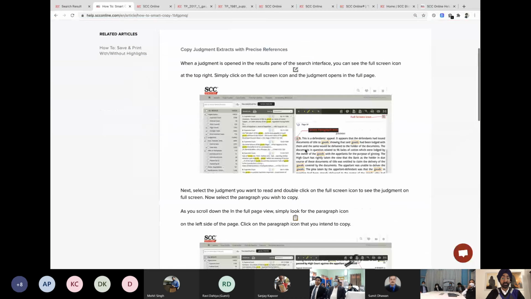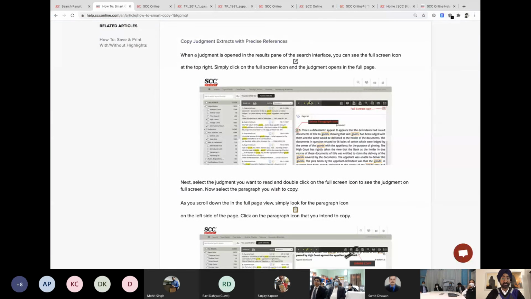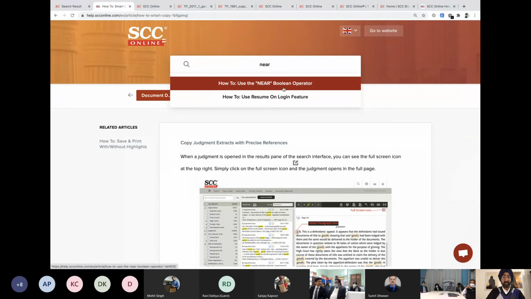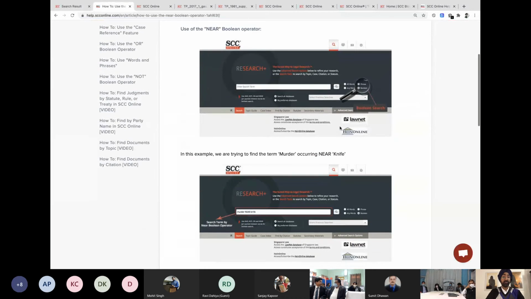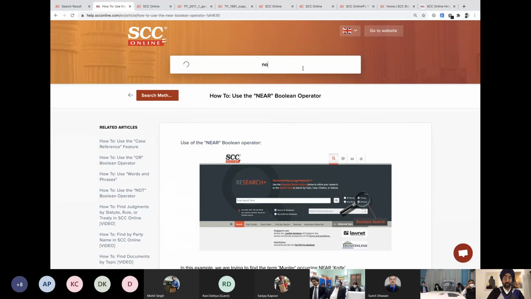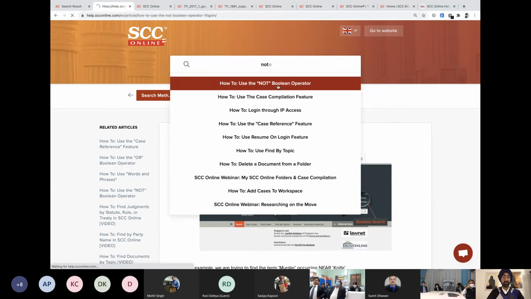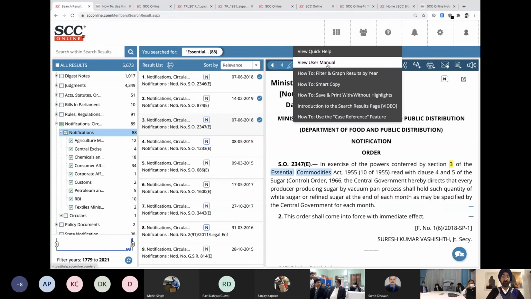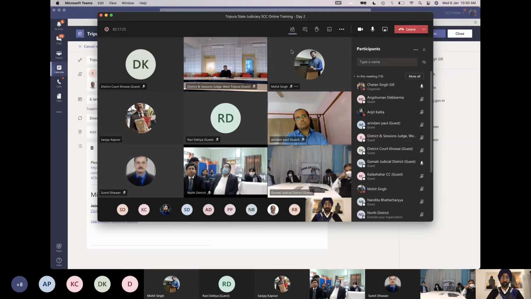It'll show you the pictorial manual over here, which says you have to click on this icon, then click on this top icon over here, and then the document comes over here. Not only this, let's say you want to know what is the near feature, just write near, and it will give you the manual for near and how it needs to work. You want to see about not, it's going to give you how the not feature works, and so on and so forth. All this can be done by simply clicking on this question mark and then clicking on View User Manual. It's a very interactive manual that we have made, so you can make use of it.